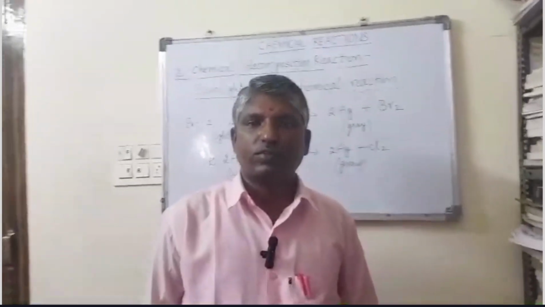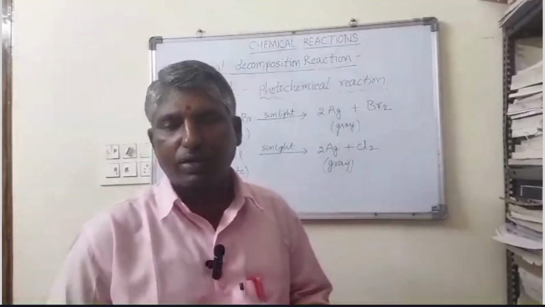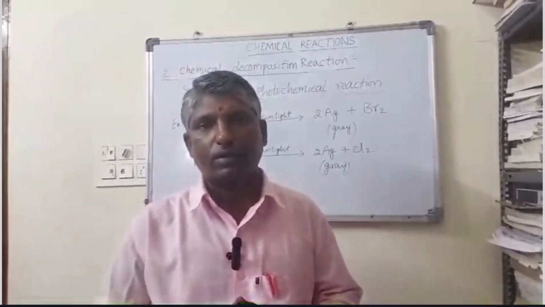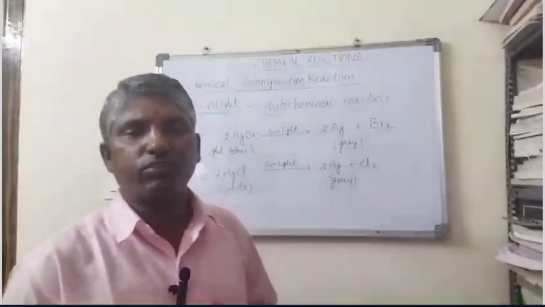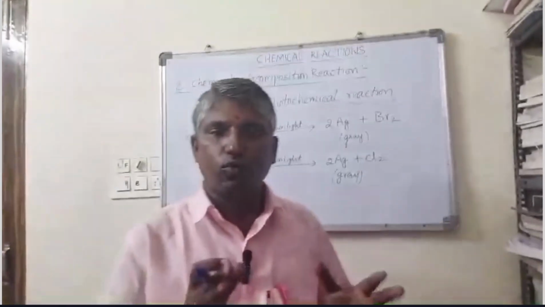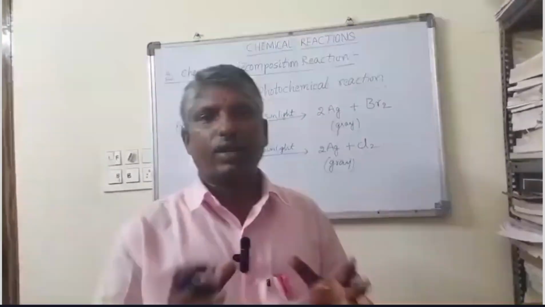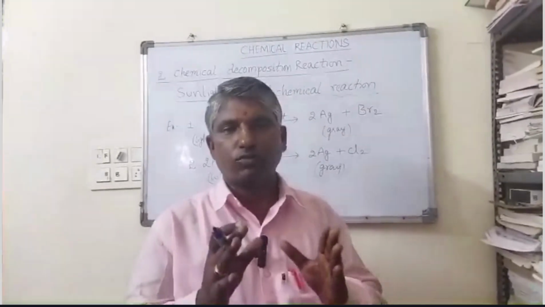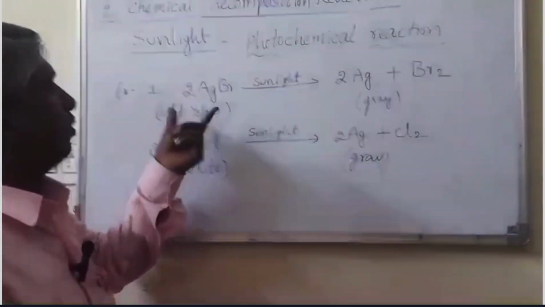A chemical decomposition reaction can also be done using sunlight. If a chemical decomposition reaction occurs in the presence of sunlight, such reactions are called photochemical reactions. Photochemical reactions are observed many times in our daily life. Look at the board side.